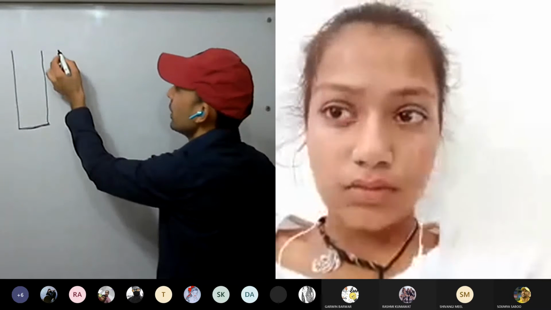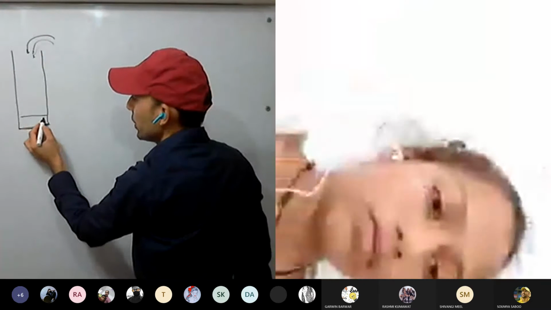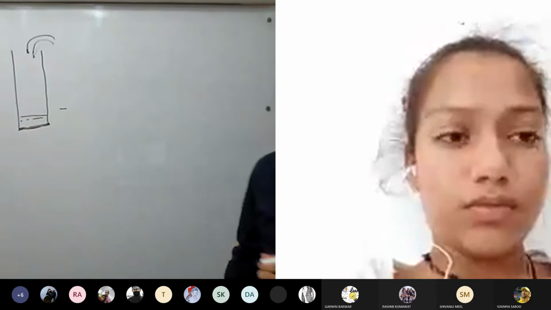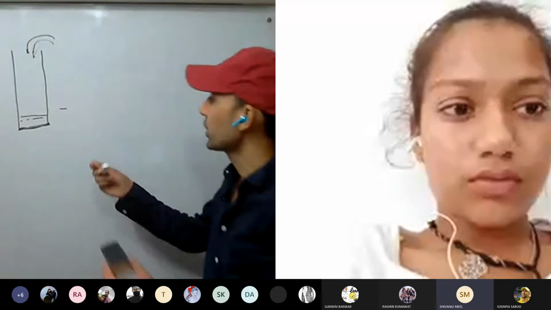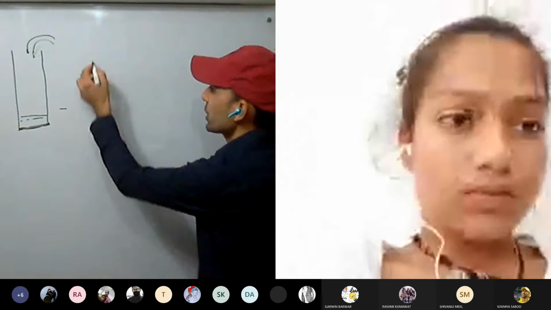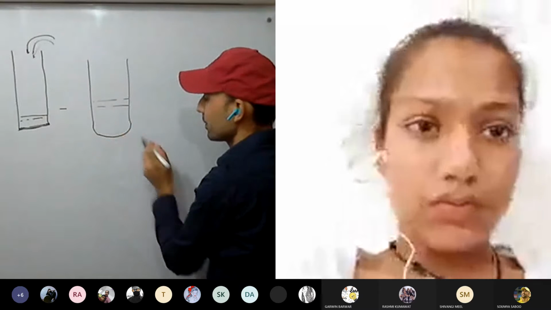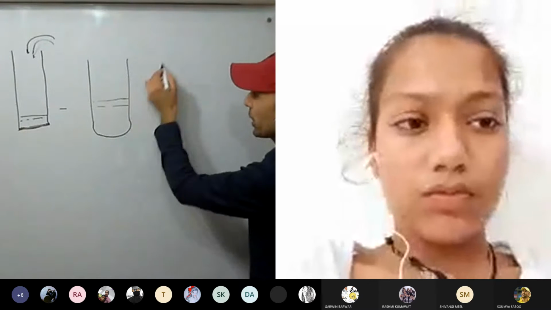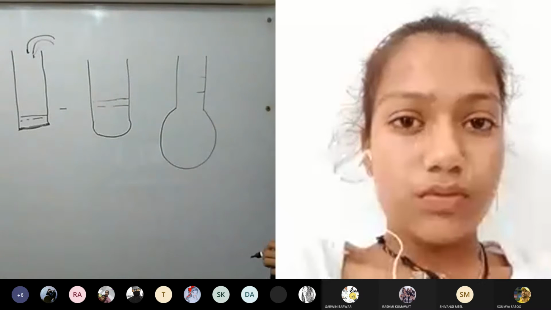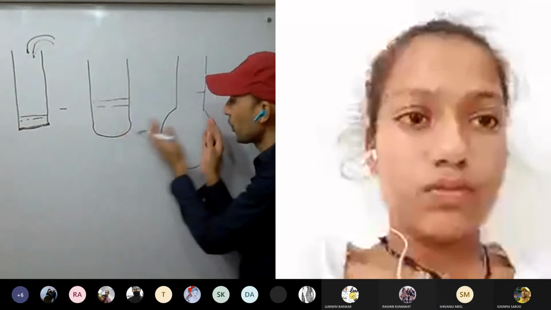Now we are going to pour any liquid, for example water. As we pour water, what will happen to this membrane? It will start to bulge. The bulge starts to build. After some time, if some liquid we have poured, it will be something like this. If we pour more liquid, it will be something like this. So as we keep pouring the liquid, it starts to bulge more and more.